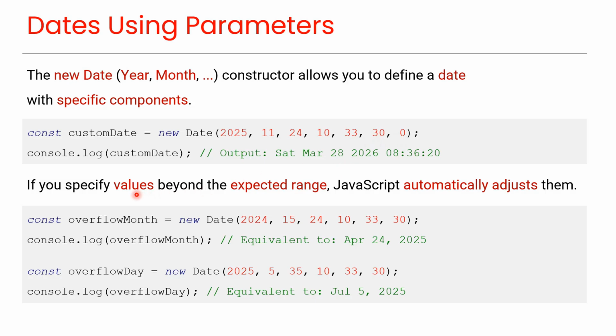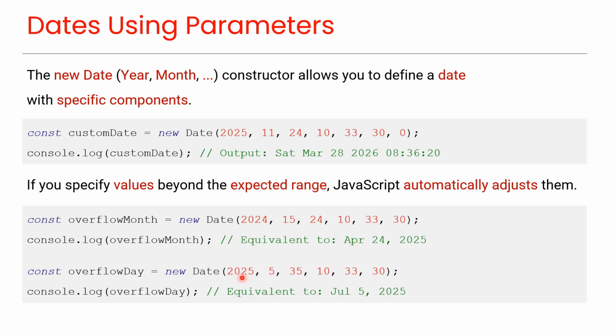If you specify values beyond the expected range, JavaScript automatically adjusts them. For example, here we are giving year, month, day, hour, minute, and seconds. Because month number 15 is more than 11, JavaScript automatically overflows it into the next year. So the date becomes April 24, 2025. Note that the JavaScript months start at 0 and end at 11. This is why 15 means April, as December is 11.